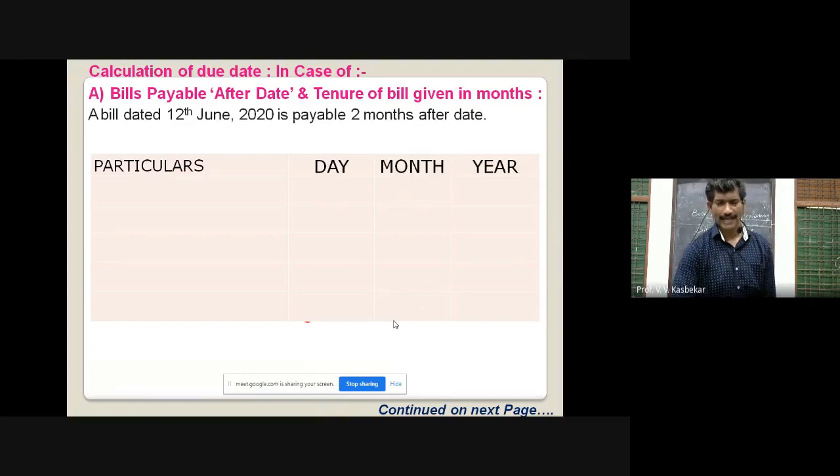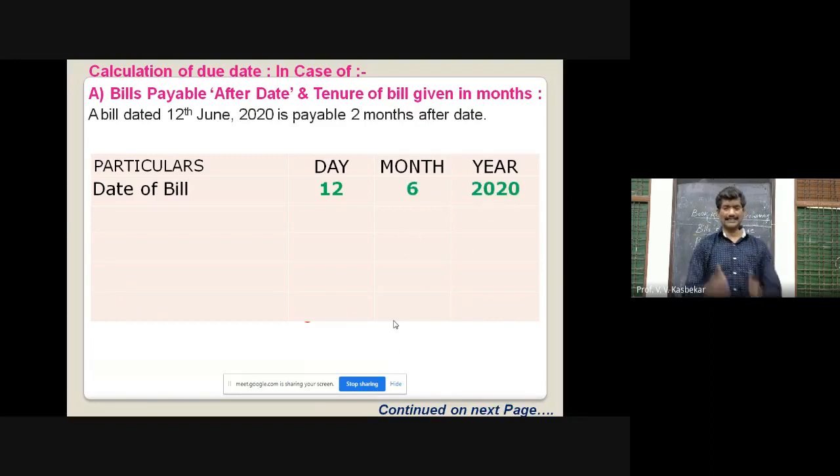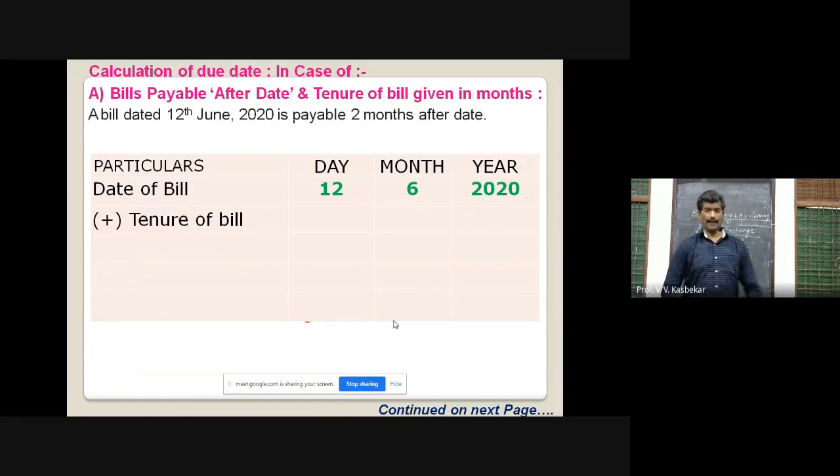I have made one format for the particular day, month and year. Let us see. First, let us take the date of the bill, that is 12th June 2020. Day 12, month 6, and year 2020. It is the date of the bill. So add the tenure of the bill. You can see in the example that the bill is payable 2 months after date. That means plus the period of the bill, given in months, so you must record it in the month column. You can see 2 months.